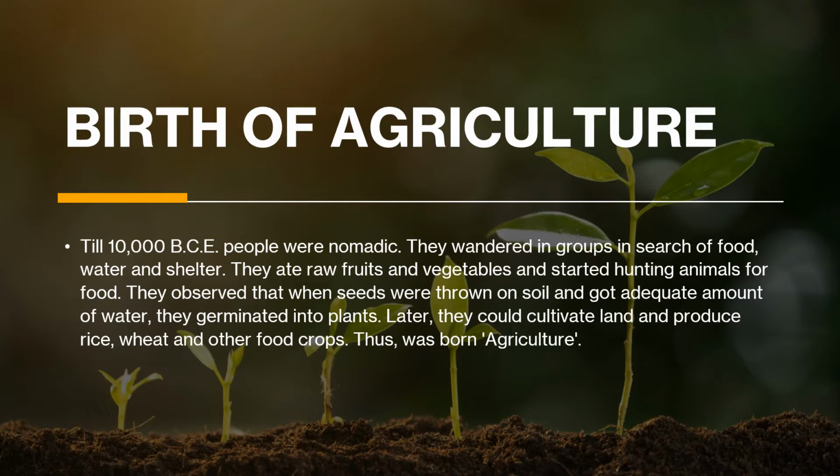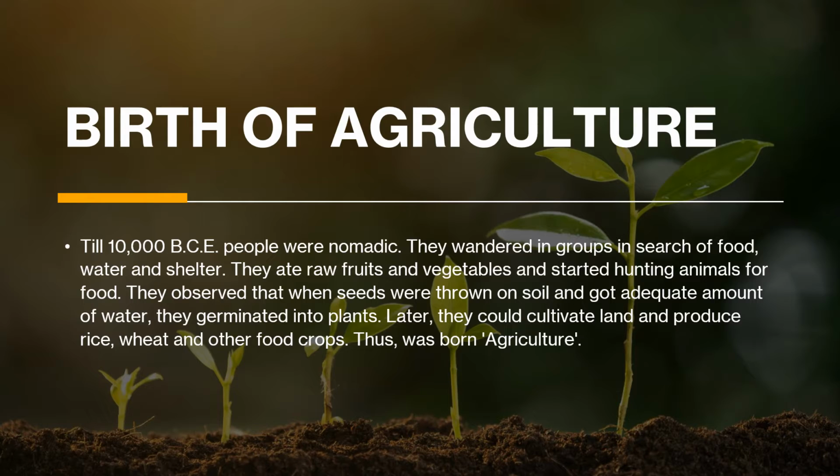So what led them to do agriculture and settled life? One day they observed that when seeds were thrown in the soil, after 10 to 15 days they saw that there were plants. They also knew that an adequate amount of water and sunlight was reaching them.